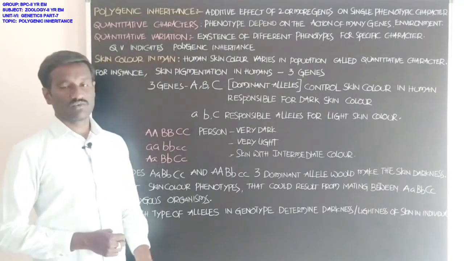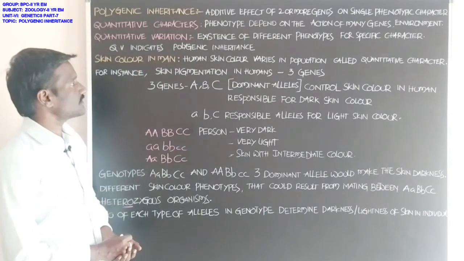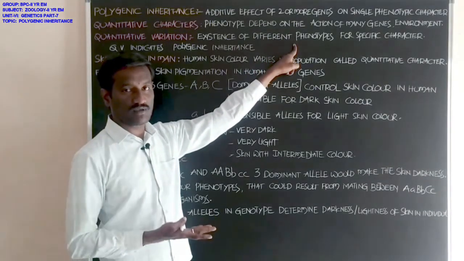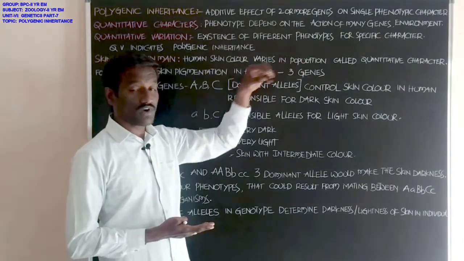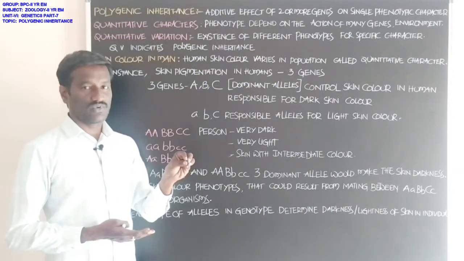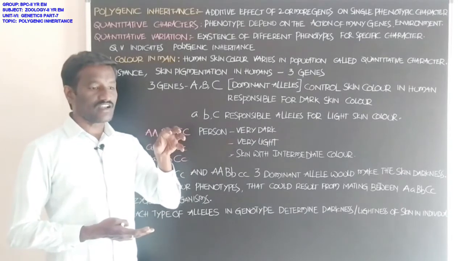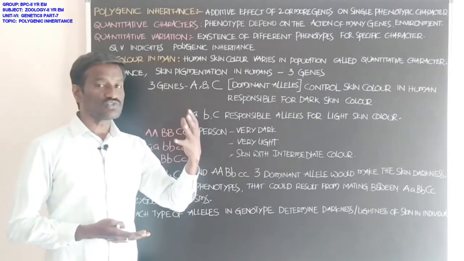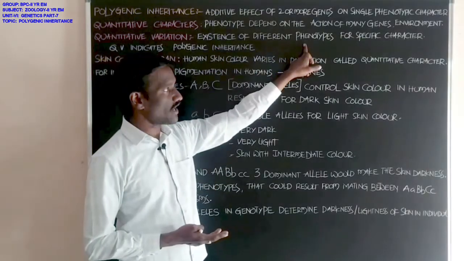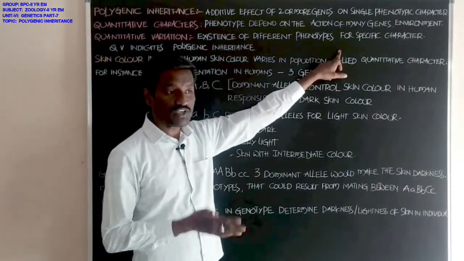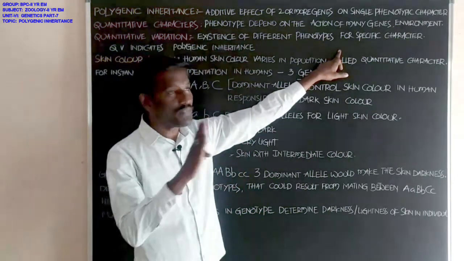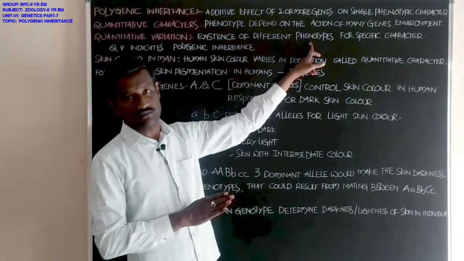Quantitative variation, what is the meaning of quantitative variation? It is the existence of different phenotypes in individuals for a single specific character, which shows in many forms. A single character in animals appears in the form of different phenotypes.